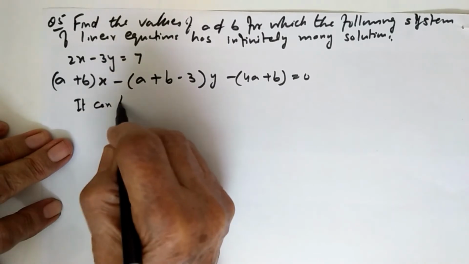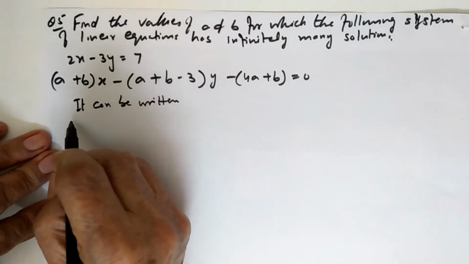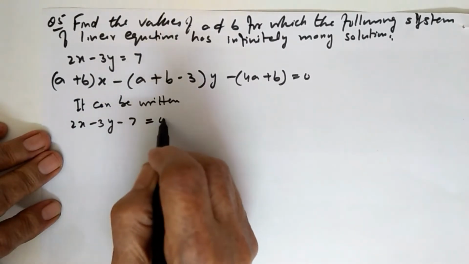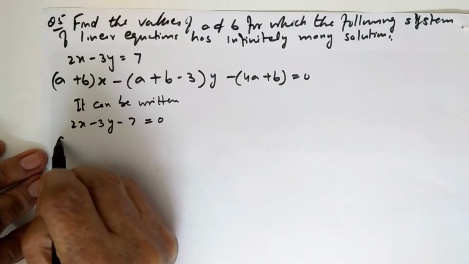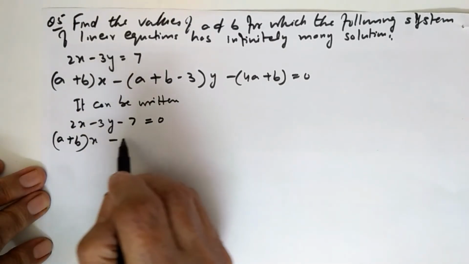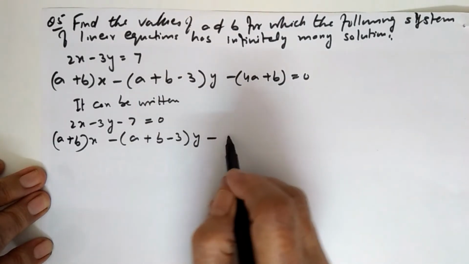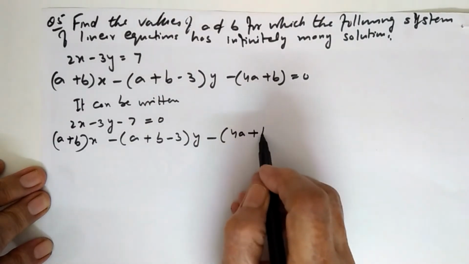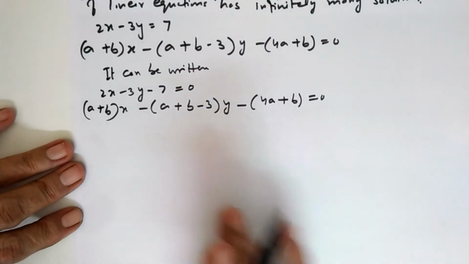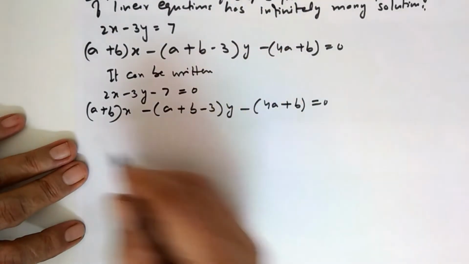It can be written 2x minus 3y minus 7 is equal to 0, and the second equation as it is (a plus b)x minus (a plus b minus 3)y minus (4a plus b) is equal to 0. For infinitely many solutions, first we will find all the three ratios of the coefficients.